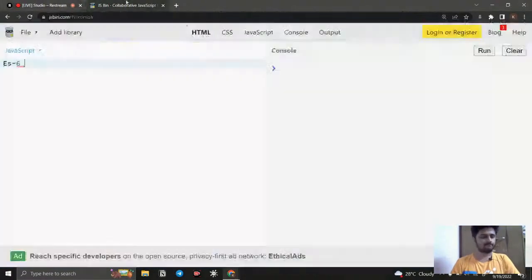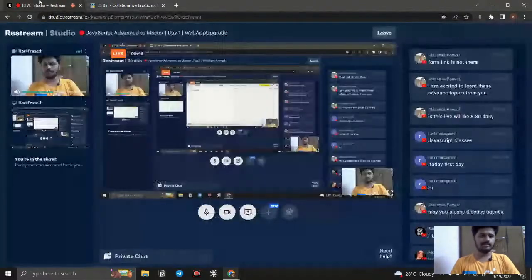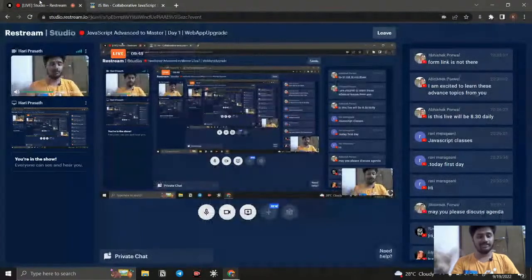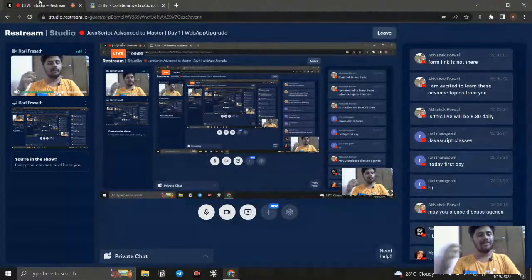Okay, so fine. This ES6 is nothing but the expanded form ECMAScript. And what is meant by 6? It represents the version of it. So what is ECMAScript? Is it JavaScript? A kind of, yes. Why I'm saying a kind of: ECMAScript is not JavaScript. ECMAScript is a standard, that is, the rules and regulations for building JavaScript.